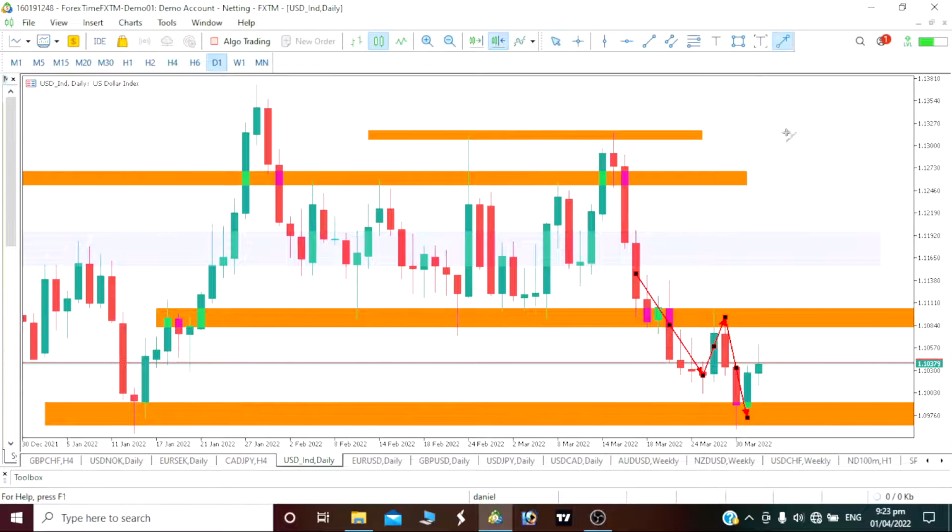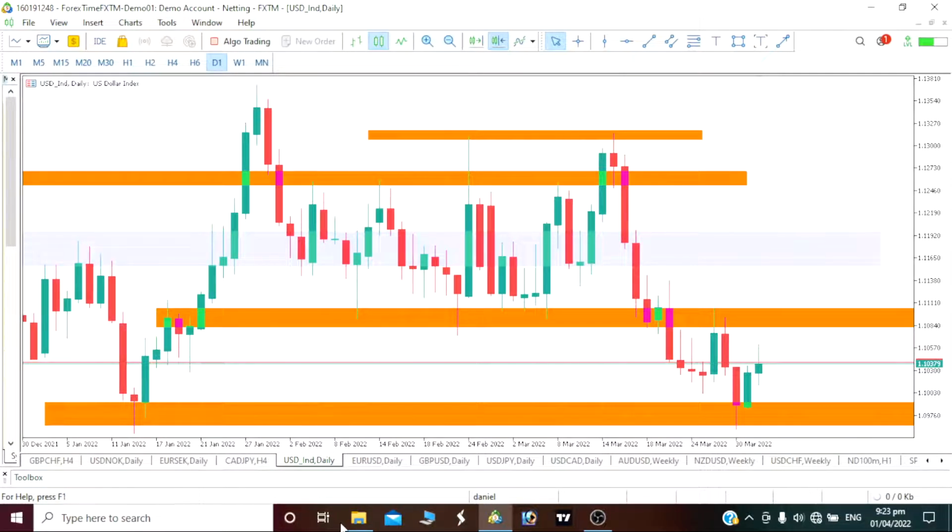Now we see that push up again. Let's see if our price will continue pushing up. If it does not, then we should see that push down and the break of structure downward. You can see that our move like this is bearish. Our downward trend is bearish on our US dollar index.